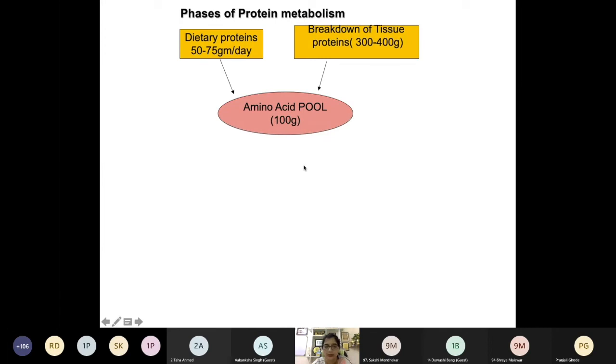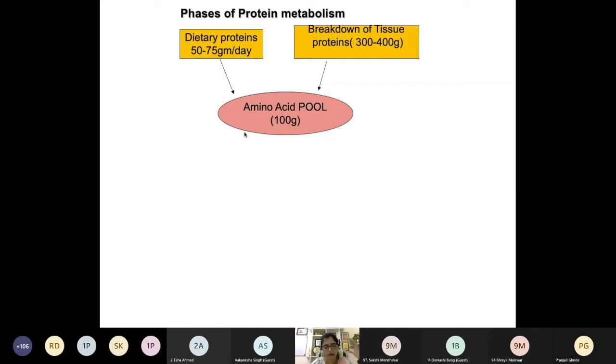Now, how is this amino acid pool utilized? Can you tell me how this amino acid pool is utilized? Synthesis of various compounds, yes. Like, can you give me an example?